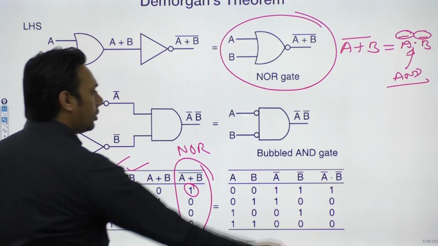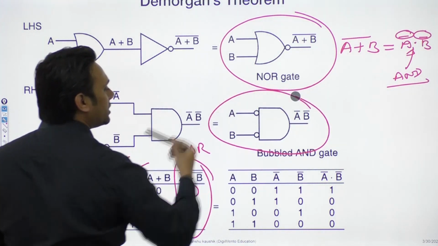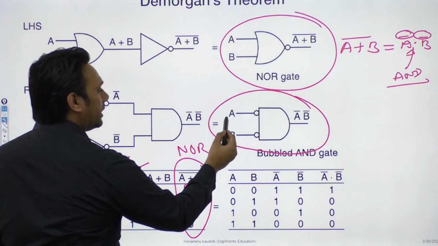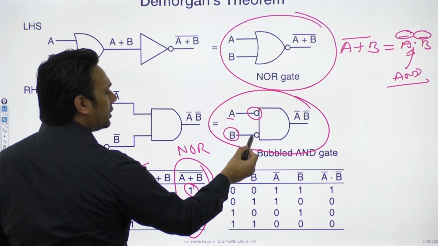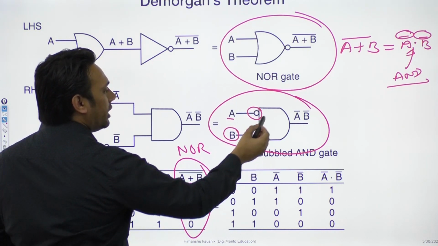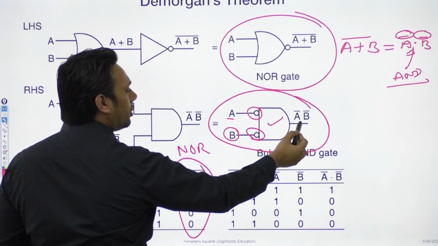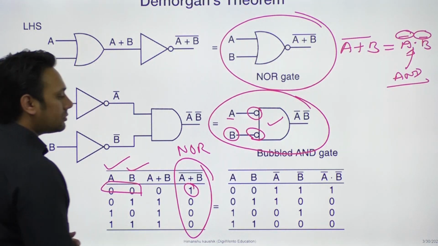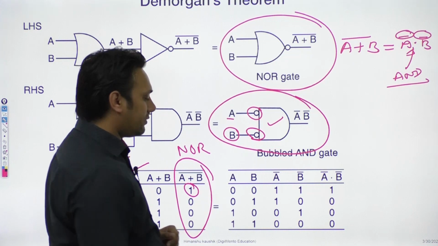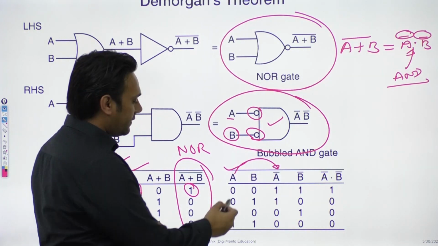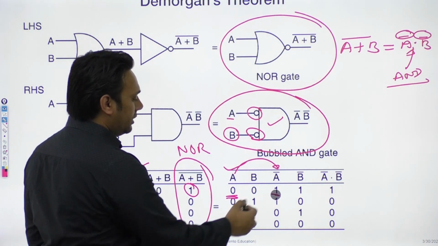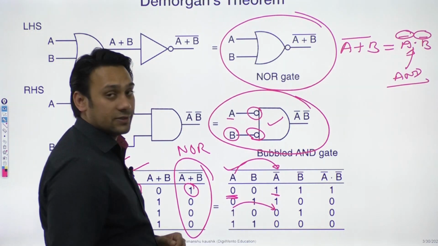That means it can also be represented in this manner, which is a bubbled AND gate. So A, if you give a NOT here, that is A complement. B, if you give a NOT here, that is B complement, and you are performing an AND operation, so there is A complement dot B complement. In the truth table, this is A, then this is A complement: every 0 will be changed to 1, every 1 will be changed to 0.